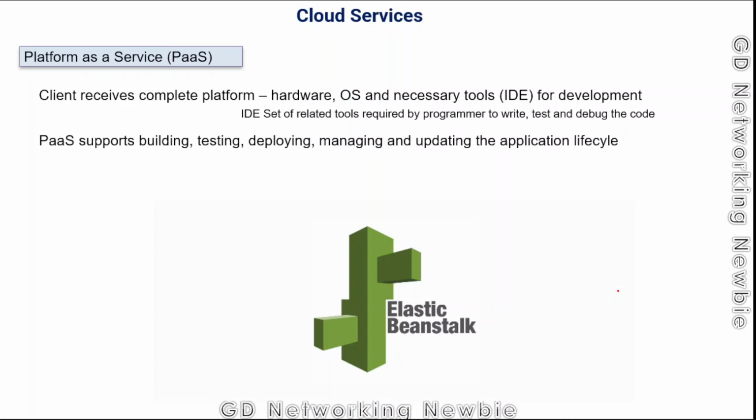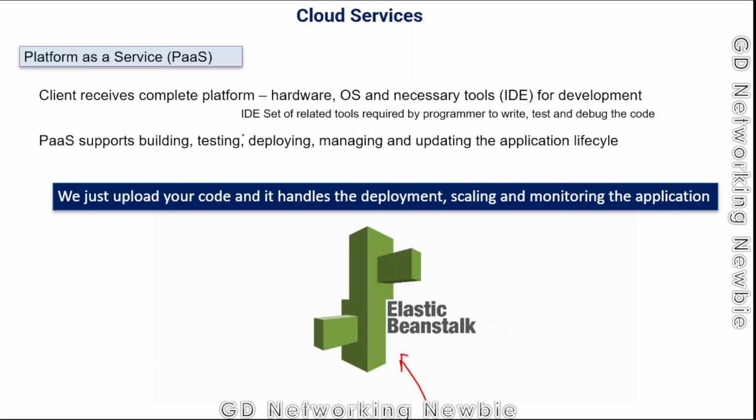One example of a platform as a service given by Amazon Web Services is Elastic Beanstalk. This is a service provided by Amazon, and this fulfills our requirement of a platform as a service. With Elastic Beanstalk, we need to upload our code, and the rest of the things like deployment, scaling, and monitoring of the application will be handled by the cloud service provider. We don't need to take care of anything. We just need to take care of our code. The rest of the things will be handled by the service provider, Amazon in this case.